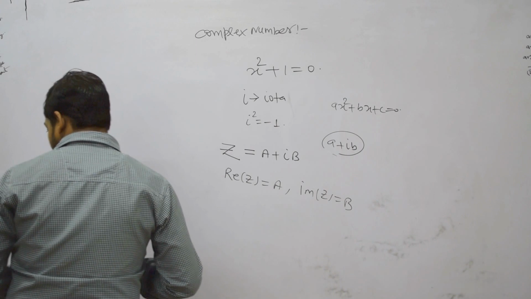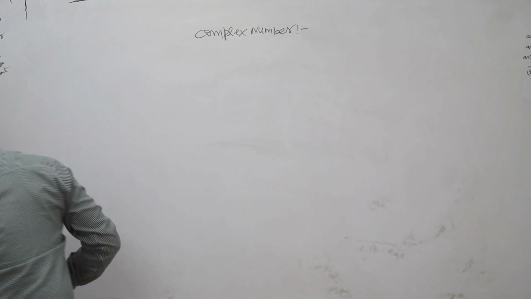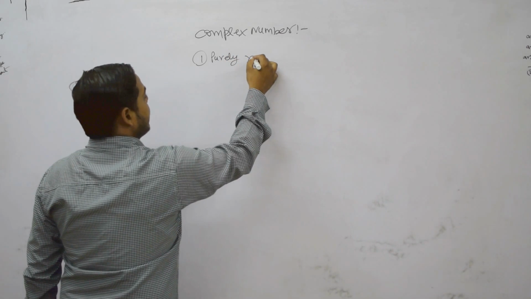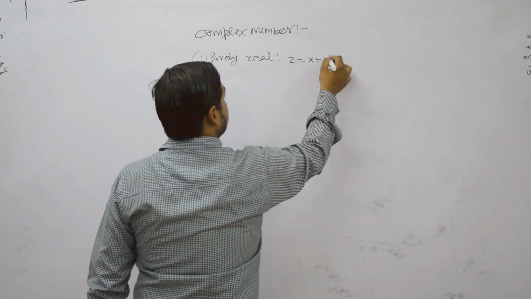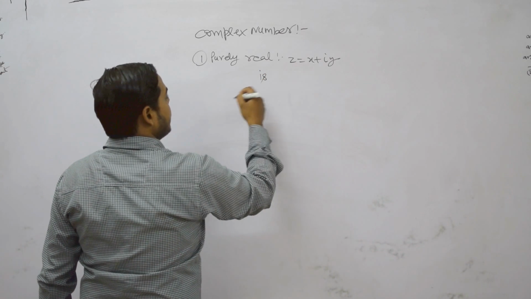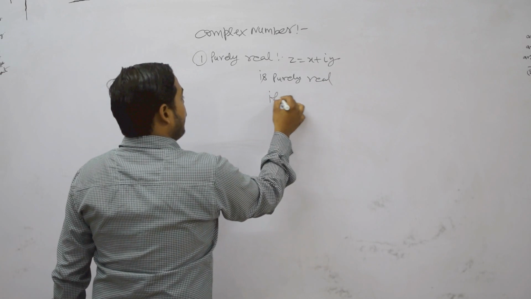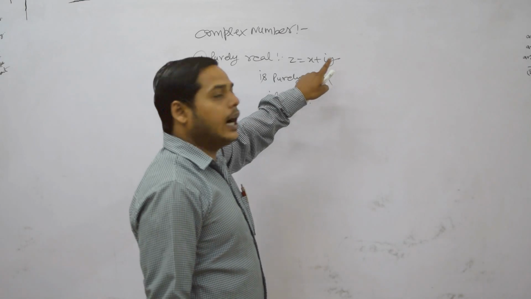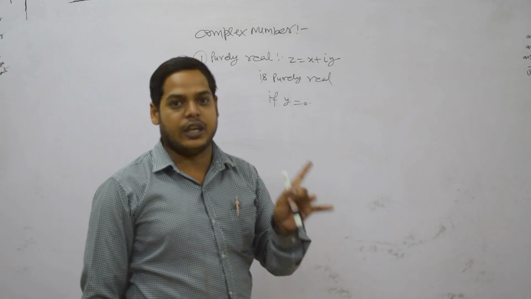Now there are mainly two types of complex number. First is purely real. Suppose z equals x plus iy is a complex number, then it is purely real if y vanishes. That means if for a complex number the coefficient of i vanishes, then we say that the complex number is purely real.